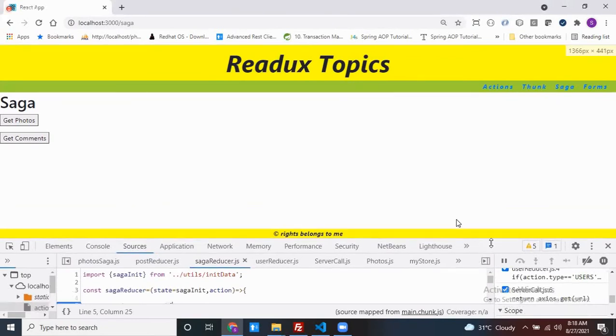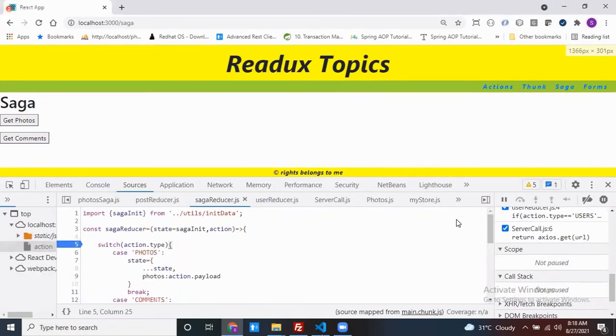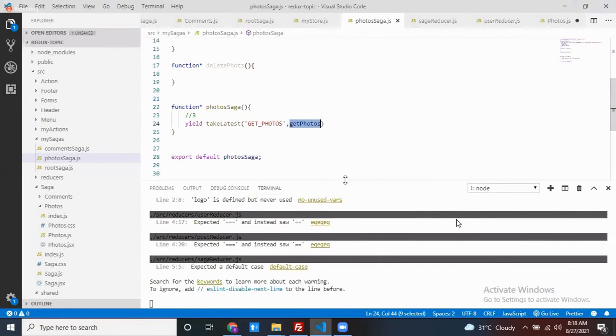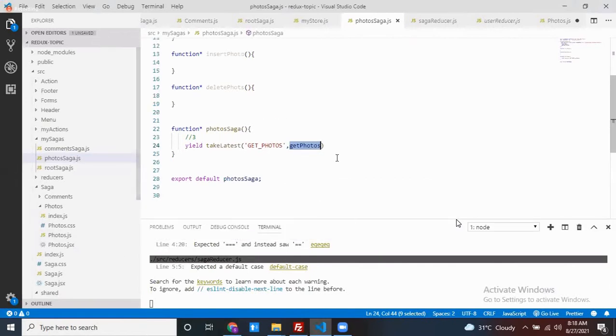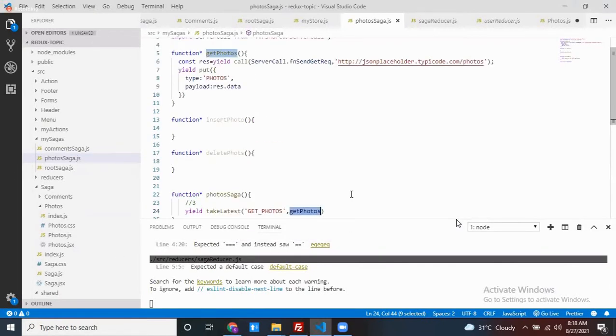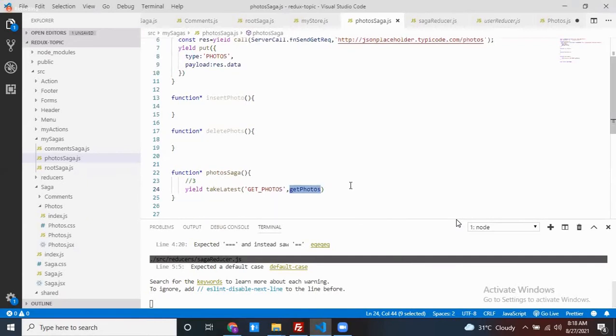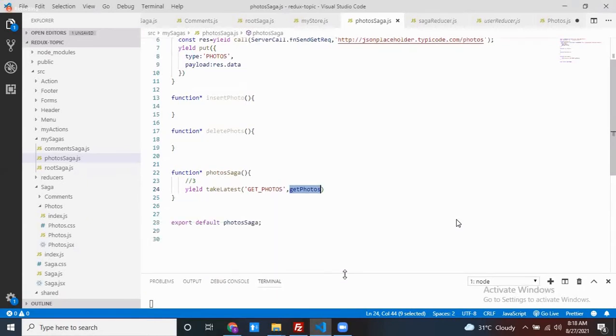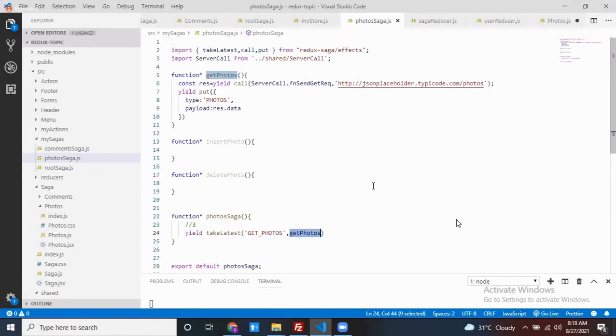So can you open that photosaga.js once? Yeah. Photos Saga. Right. This is on. This is the Photos Saga. Yeah, okay, sir. Actually, I forgot the put method. Yeah, okay, sir. Thank you.